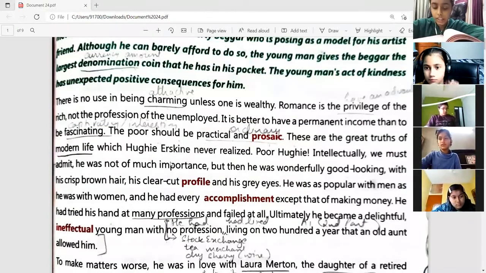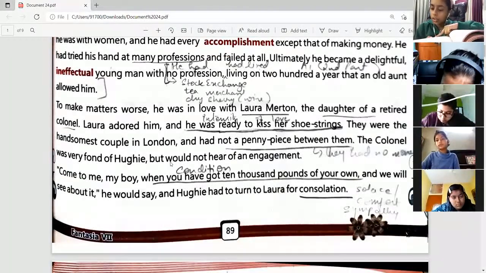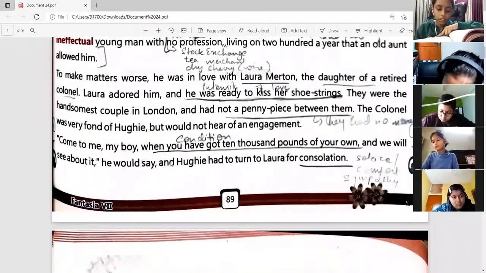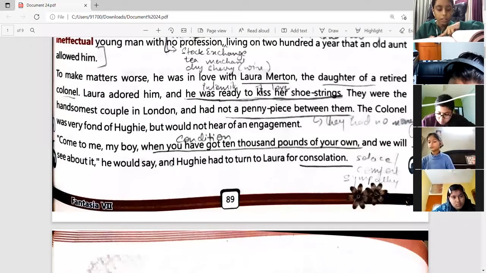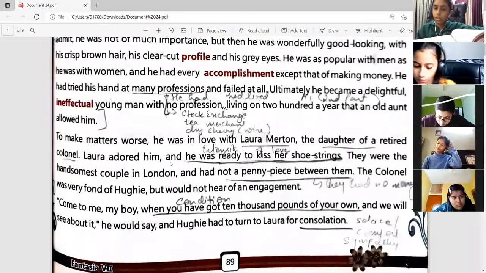Yes, sir. To make matters worse, he was in love with Laura Merton, the daughter of a retired colonel. Laura adored him, and he was ready to kiss her shoestrings. They were the handsomest couple in London, and had not a penny piece between them. The colonel was very fond of Hughie, but would not hear of an engagement. Come to me, my boy, when you have got 10,000 pounds on your own, and we will see about it, he would say, and Hughie had to turn to Laura for consolation.